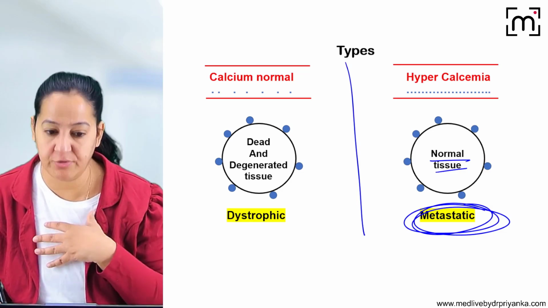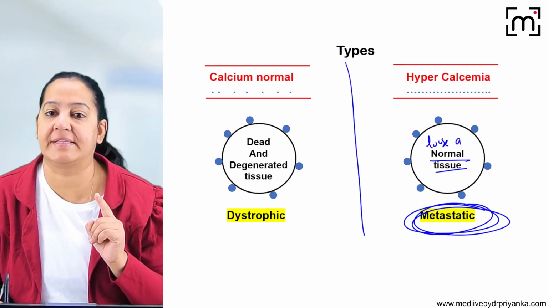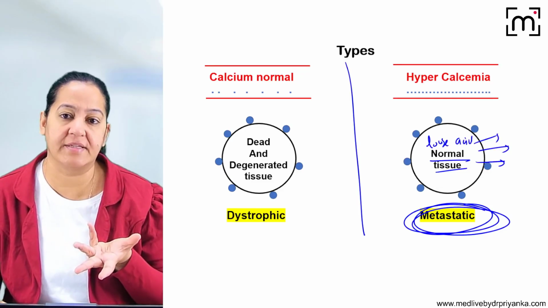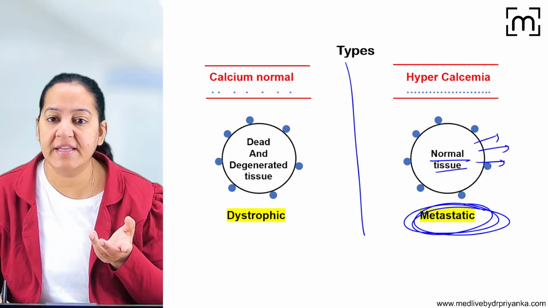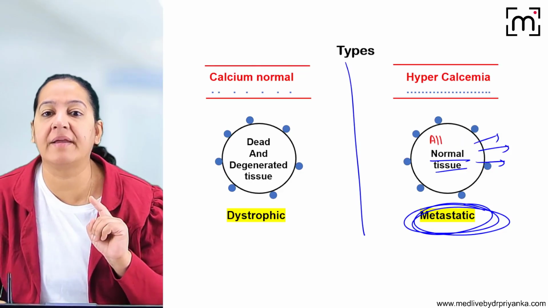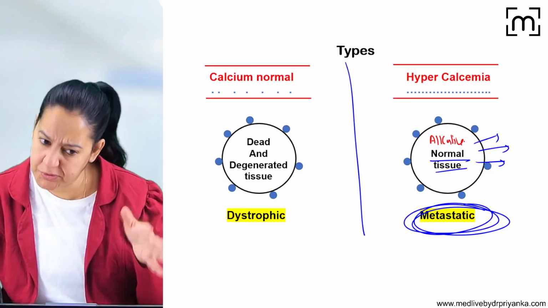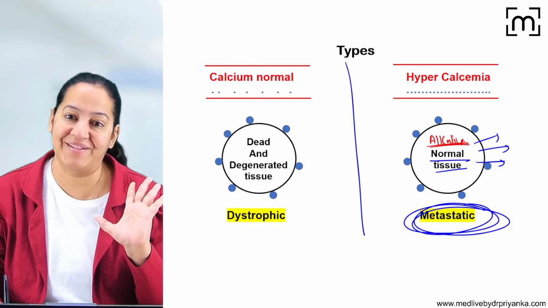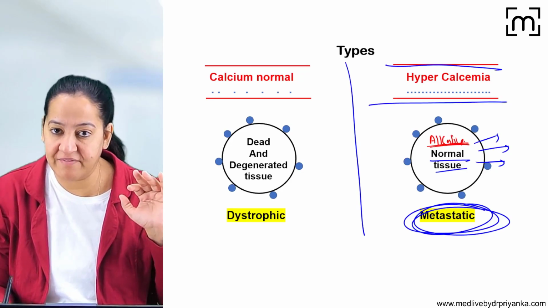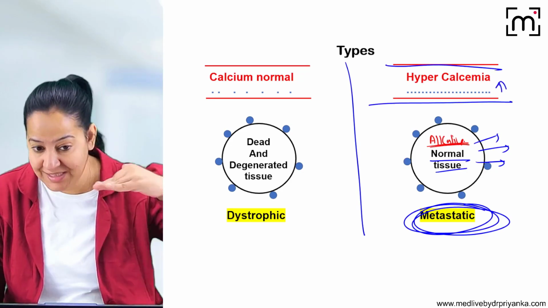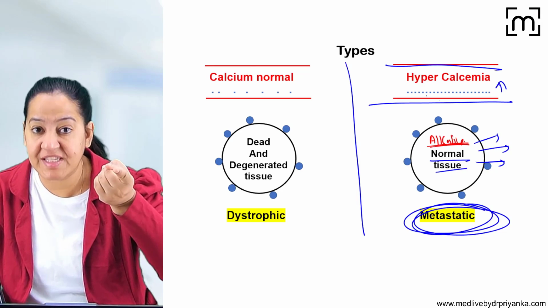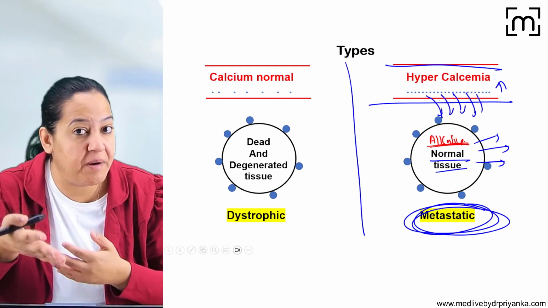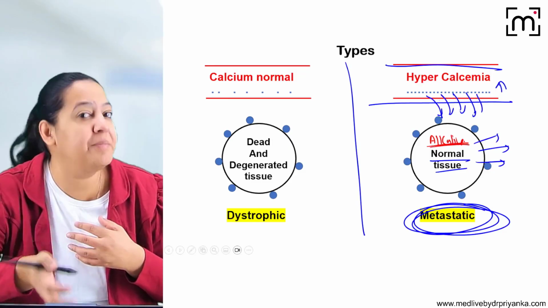There are certain organs, I will tell you the names of the organs, which lose acid outside. Physiologically they are losing acid. Since they lose acid, inside them the pH becomes alkaline. They are alkaline in nature because they are losing the acid, and calcium loves alkaline pH. So whenever the calcium is present in the blood vessel in hypercalcemia, it is passing through the blood vessel. As soon as the calcium sees there is an alkaline medium outside, calcium jumps out.